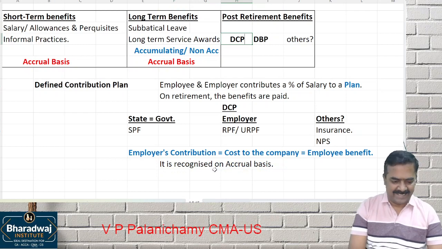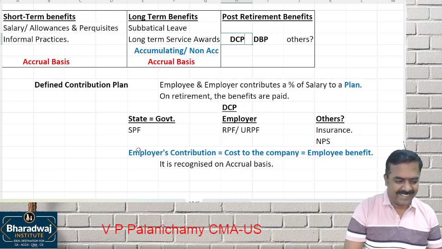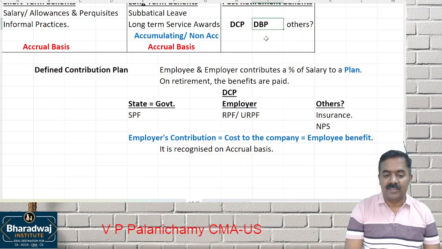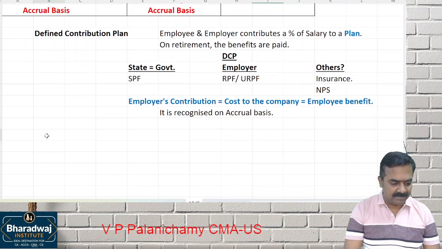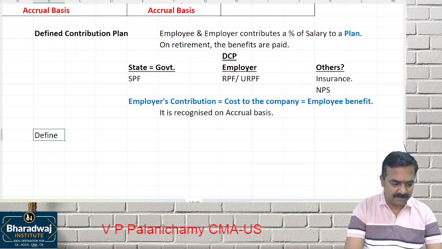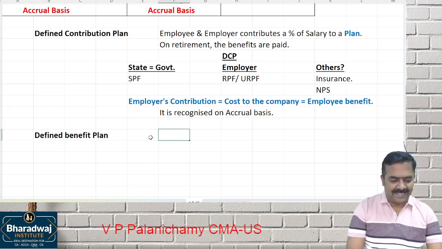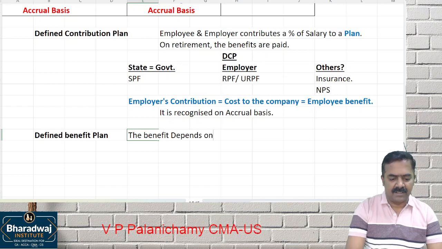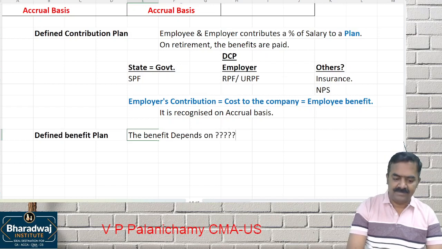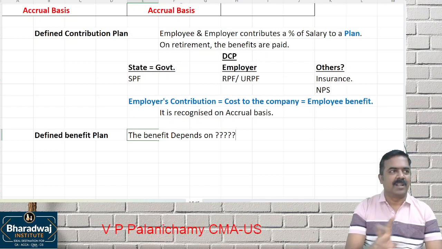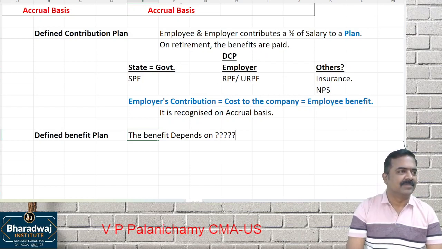What is the next one? Okay. So defined contribution plan. What is the next one? Defined benefit plan. Listen to it. Defined benefit plan. Okay. The benefit depends on certain factors. Benefit is known, but amount cannot be quantified today.